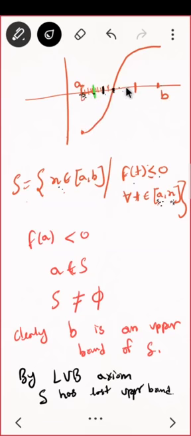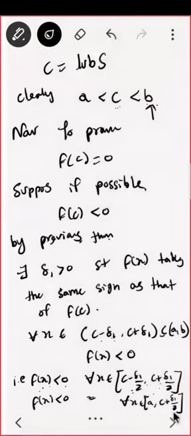Correct? Can I take this one? No, because if I take this one, then there will be some point where the function is positive. So your f of a is negative, so a belongs to S. That means S is non-empty, and b is an upper bound, clearly visible. So b is an upper bound for S. By the LUB axiom, S has a least upper bound. What do you mean by that? So let us say c is the LUB of S. Clearly c is lying between a and b.